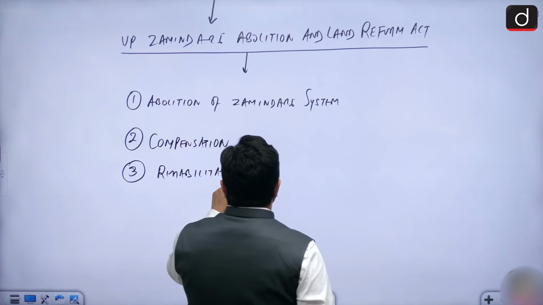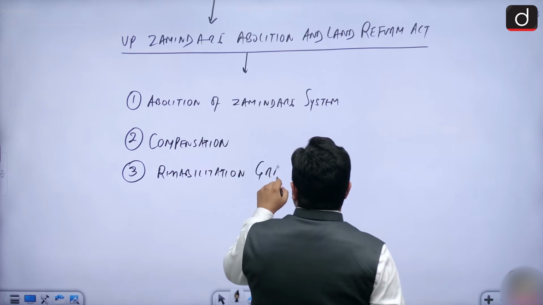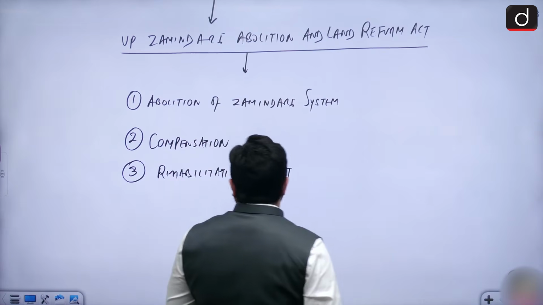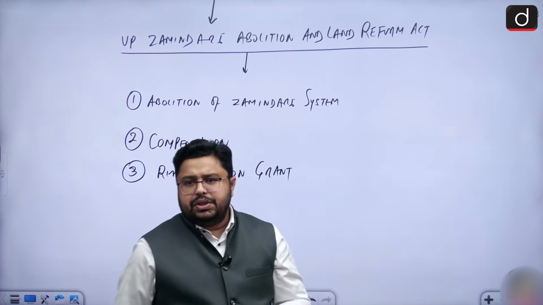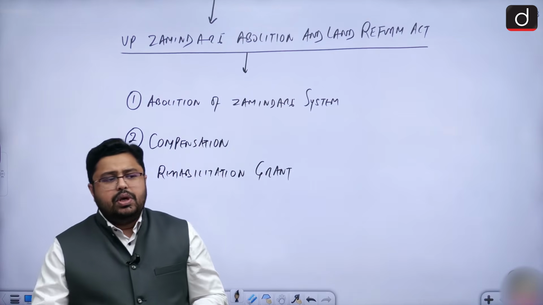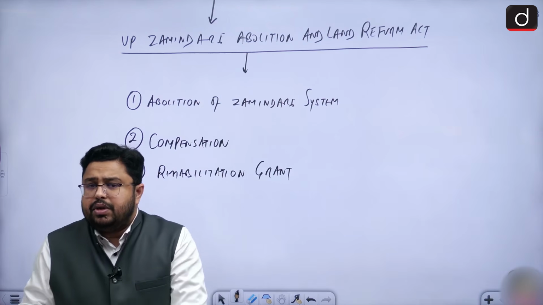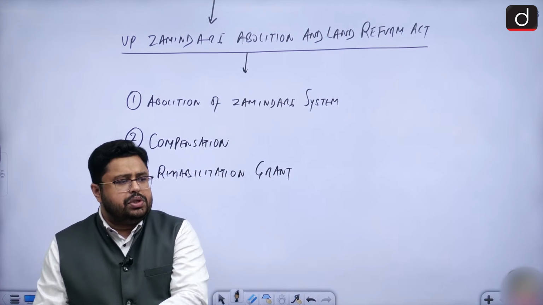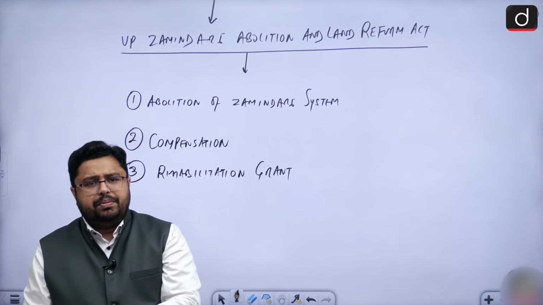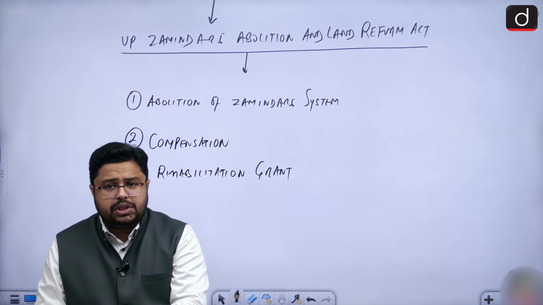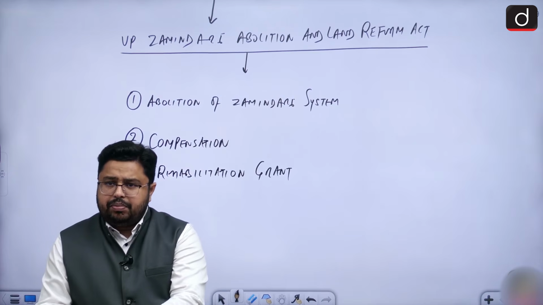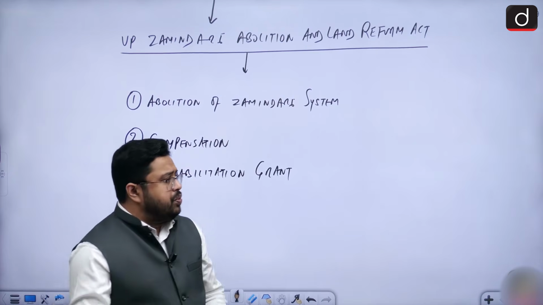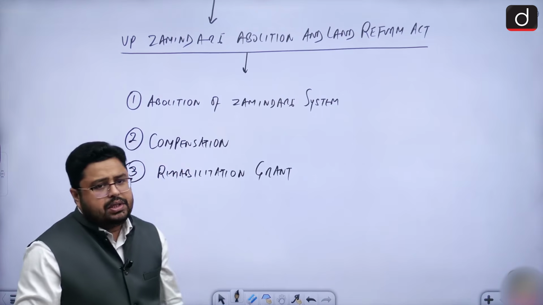Look, rehabilitation grant means you are taking away someone's business, right? So it's fair to give him the rehabilitation grant, that earlier he was earning money through zamindari, and was making a living, now something should be there for him. So there was a provision made, right? The provision for the rehabilitation grant.